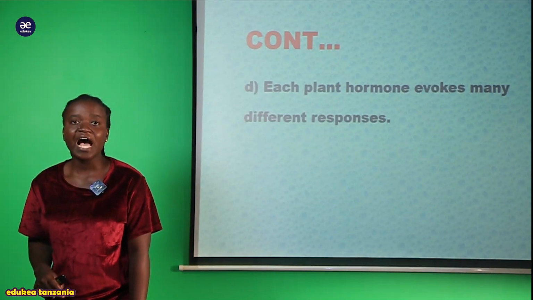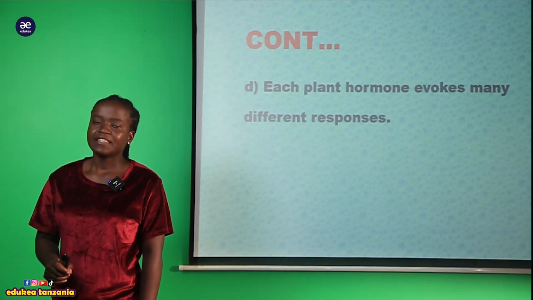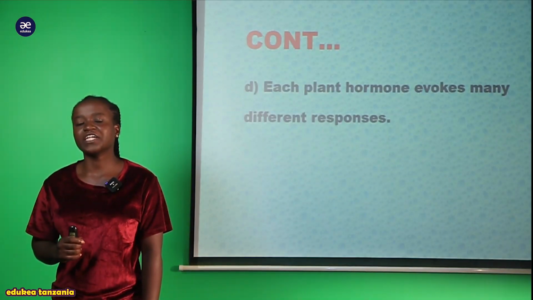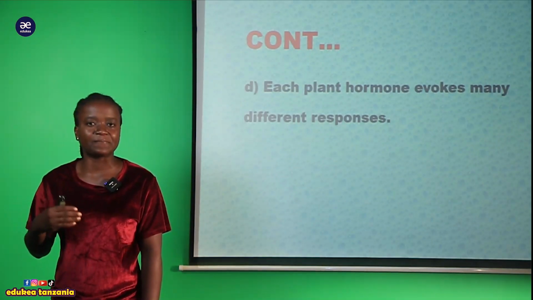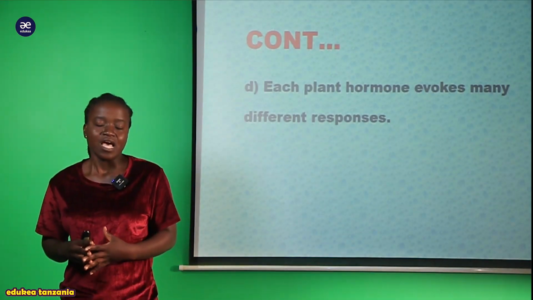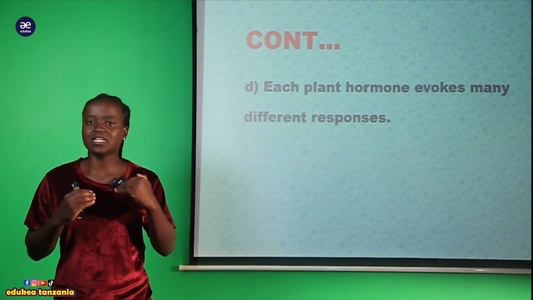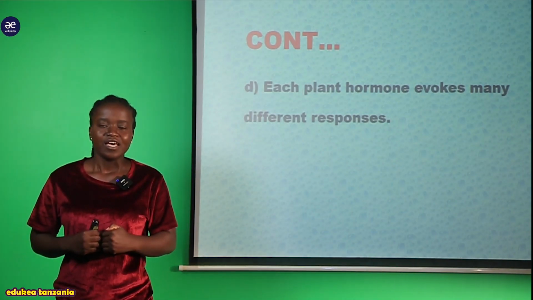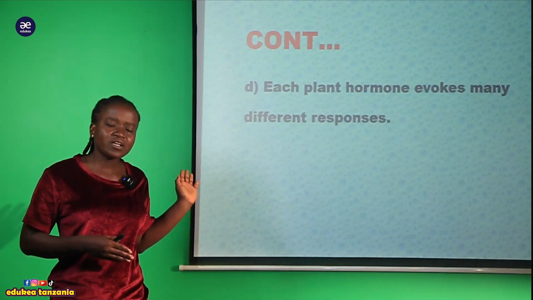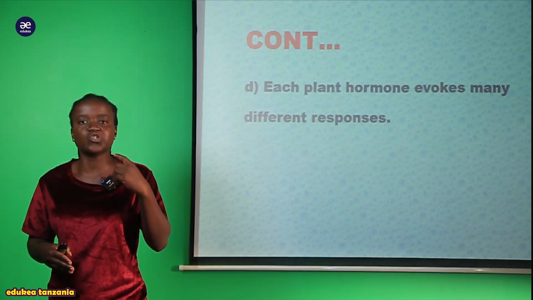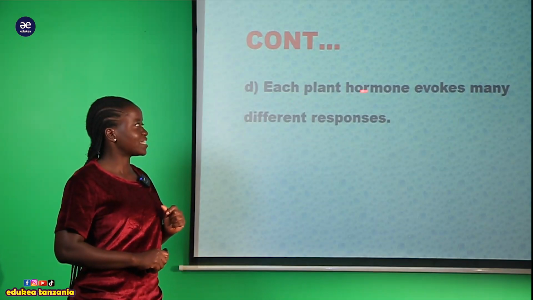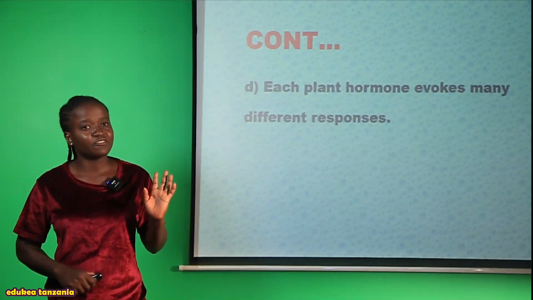For example, we have the auxin hormone. The production of auxin hormone within the body of a plant can evoke different kinds of processes within a plant. For example, the auxin hormone is responsible for bringing growth within a plant. Not only that, it is also responsible for differentiation to occur within a plant, and other functions, and cell elongation and so on. Those functions are due to the characteristics that the plant hormone exhibits. That is, we are saying that each plant hormone evokes many different responses.